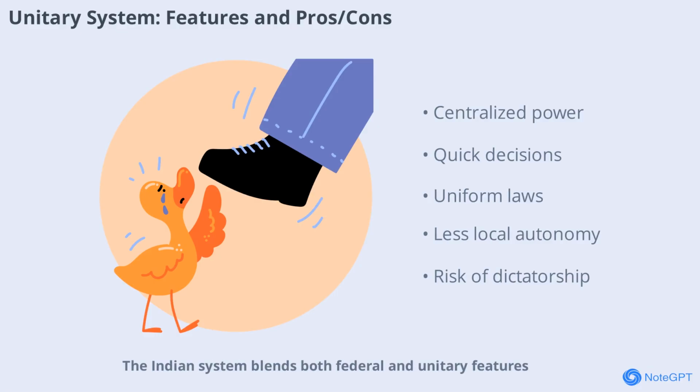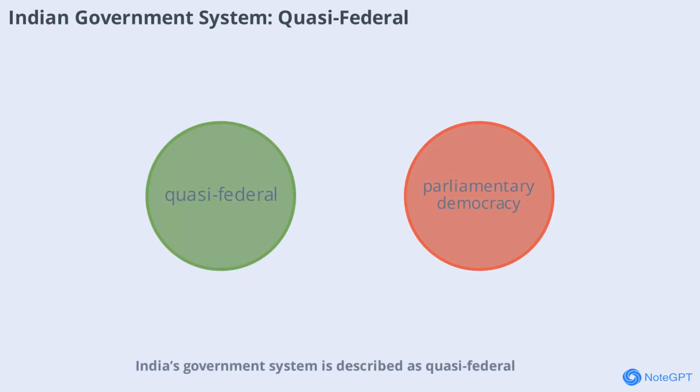The Indian system blends both federal and unitary features. India's government system is described as quasi-federal, combining features of both federal and unitary systems. It follows parliamentary democracy, has a written constitution, division of powers, and a strong central government. This unique blend allows India to maintain unity while accommodating regional diversity. The system ensures effective governance, stability, and flexibility to address the country's complex needs.